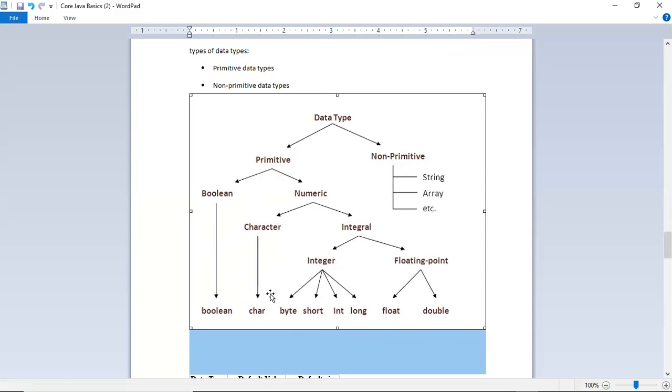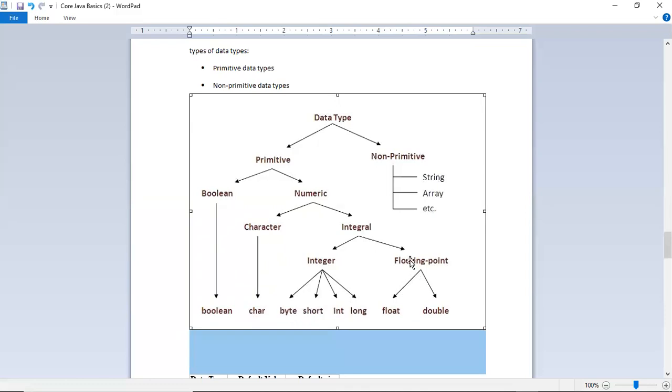So then you can ask the question, why are there four? Why can't there be only one? In JavaScript we have only one for numbers. So why four? I'll tell you why. Each data type has a different range. Byte is a very small range, short is the next range, int is a next bigger range, and long is another bigger range. I will tell you the logic behind this.